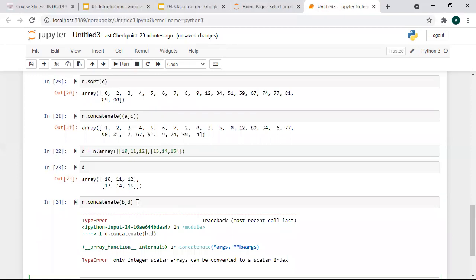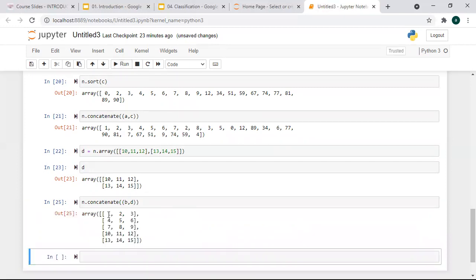Sorry, I forgot to give a parenthesis, so you have to give one more parenthesis here. So now you can see here 1 to 9 and this 2 is added, right? So this concatenate function is very useful to add elements, to concatenate the elements.